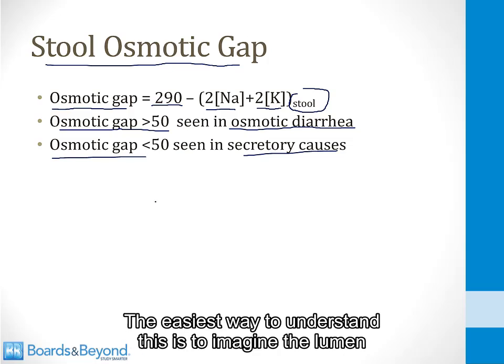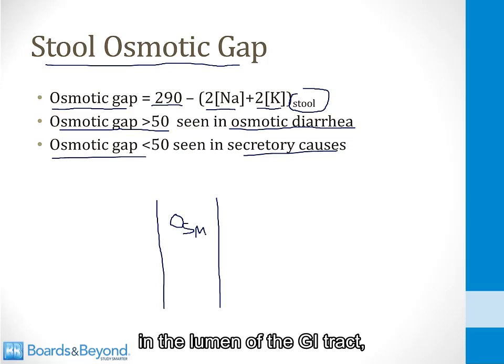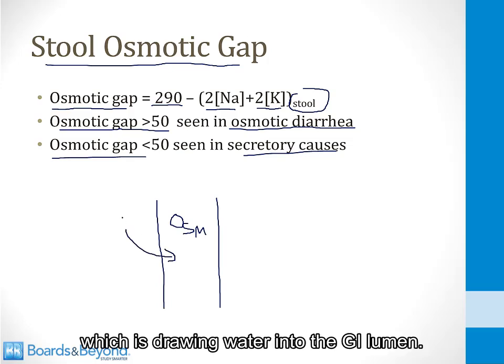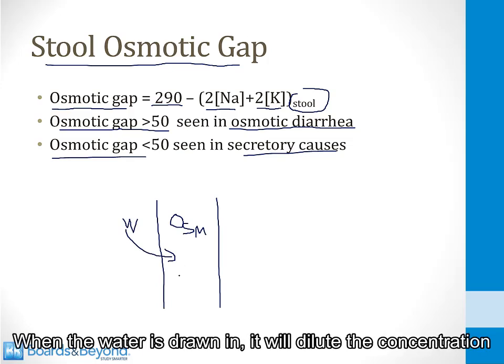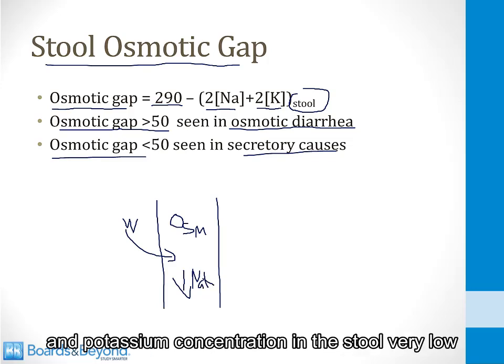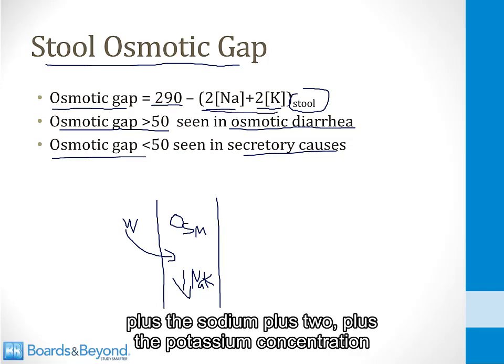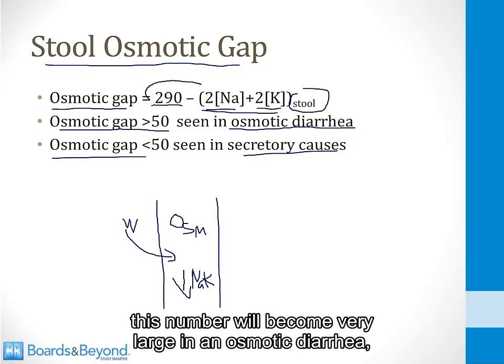The easiest way to understand this is to imagine the lumen of the GI tract and imagine that there is some osmole present in the lumen of the GI tract which is drawing water into the GI lumen. When the water is drawn in, it will dilute the concentration of sodium and potassium, making the sodium and potassium concentration in the stool very low. And since the osmotic gap is 290 minus 2 times the sodium plus 2 times the potassium concentration, this number will become very large in an osmotic diarrhea.